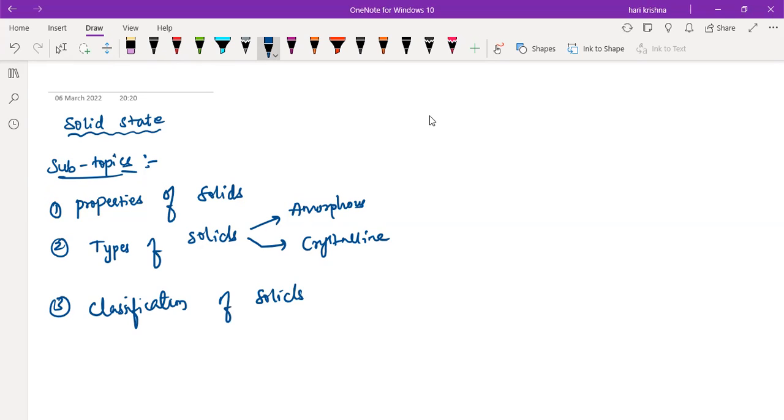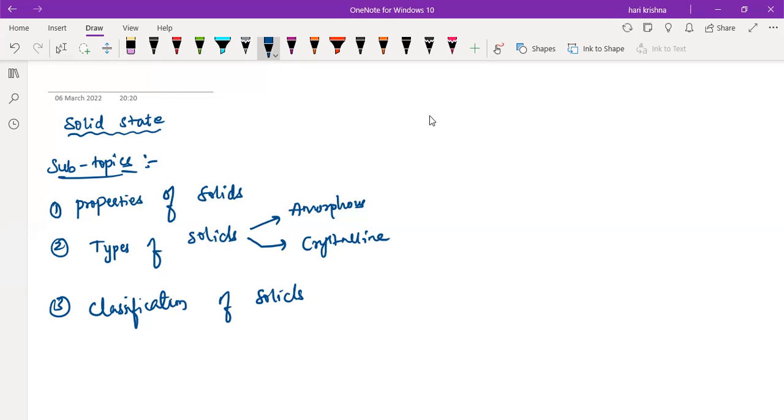So classification of solids. First I'll write all the side headings in this topic. What are the topics we are going to discuss in this chapter? First I'll mention all the side headings so that when you're going for revision, if you read this first page itself, you'll get an idea about the complete chapter. Understood? So this is like a mind map.